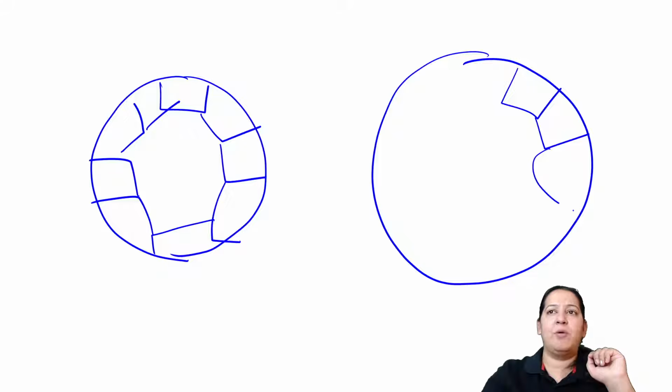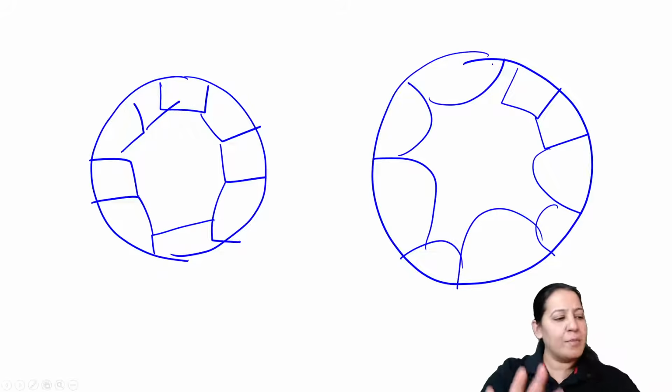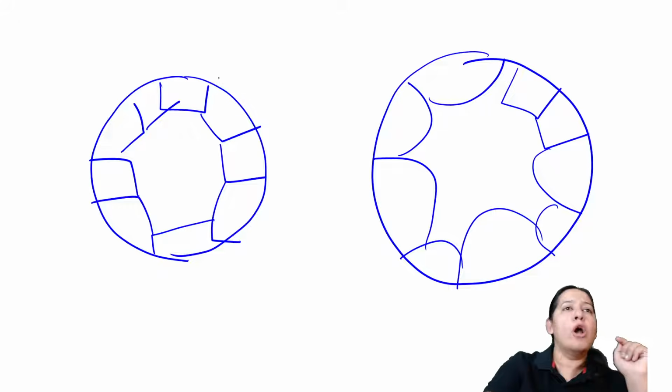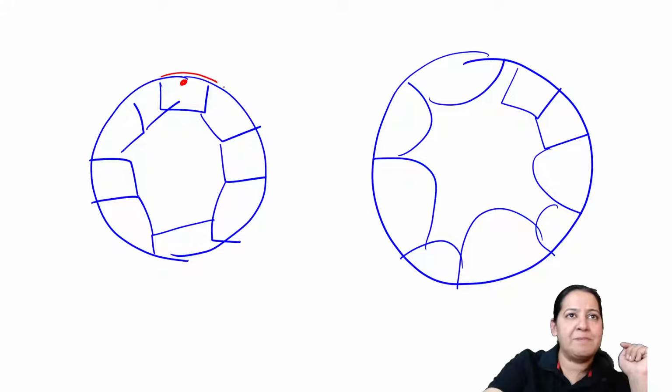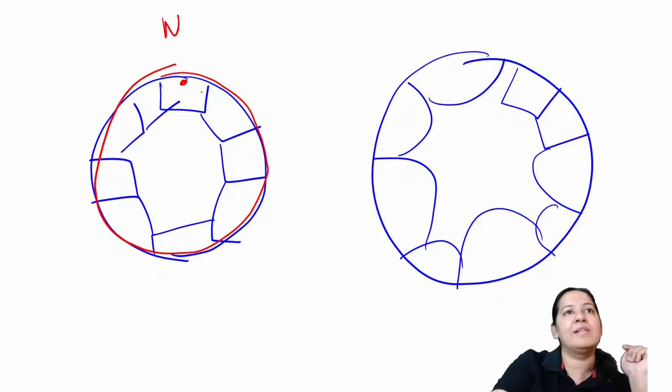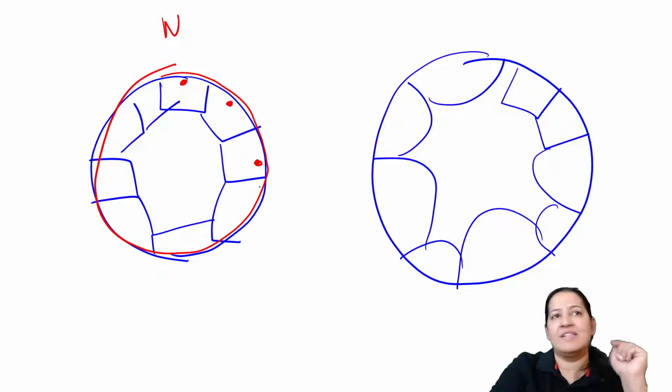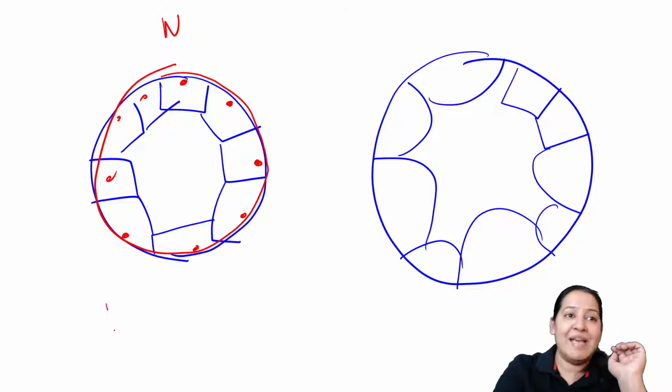What do you mean by basal polarity? In normal cells, what is the location of the nucleus? All the nuclei are towards the basement membrane. This is the basement membrane. So the nucleus is never at the center. Normally, the nucleus is always towards the basement membrane. You can see all the nuclei at the basement membrane. This is known as basal polarity.